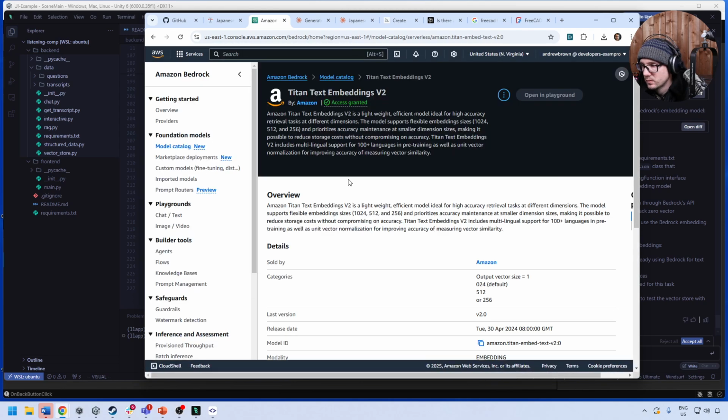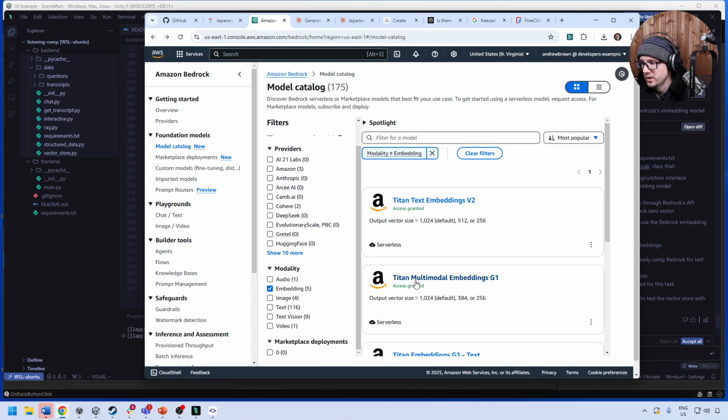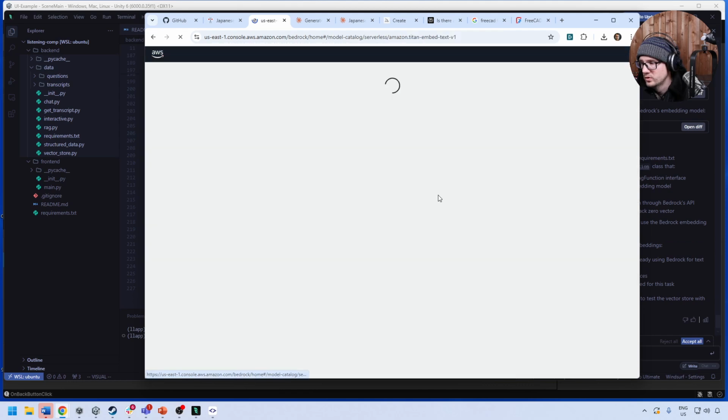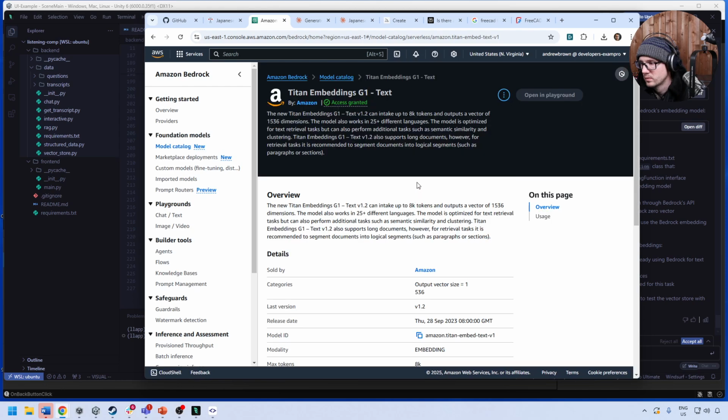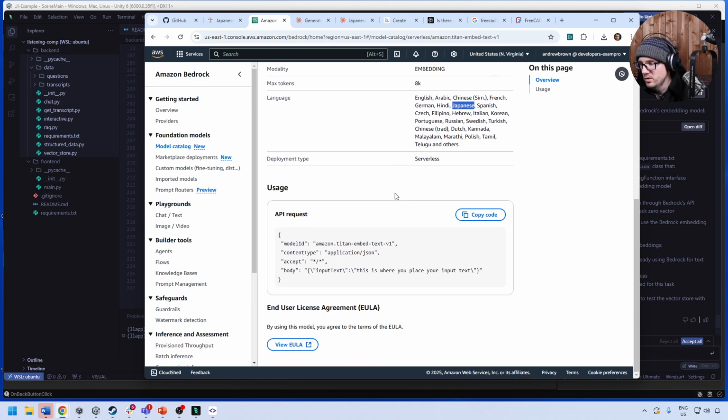What's the difference? Multilingual support with 100 languages. We'll go to the other one. Does the other one have multilingual support? Because if it doesn't, then we really shouldn't be using the other one. So we'll go over to this one here. It says V2, G1 text. It supports 25 different languages, optimized for text retrieval. And does it have Japanese in here? It does. So we can use the first one.